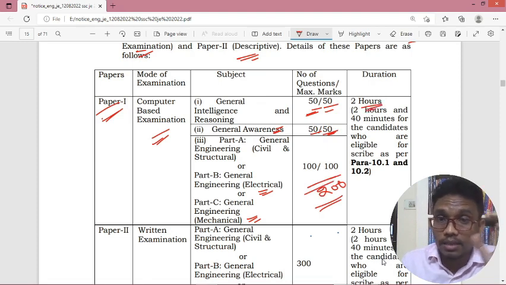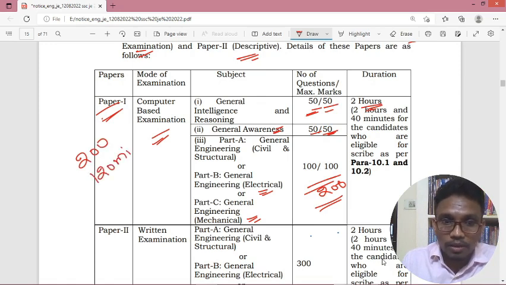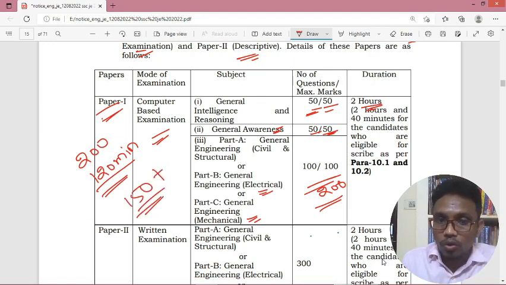This is the biggest task you have to deal with. In the SSC JE examination, the number of questions is 200, but the time given is 120 minutes only. In general, you have to get 150 plus to qualify paper 1. You have to score at least 45 marks in the first section, 35 marks in the second, and 75 marks in the core section, so that you will qualify paper 1.